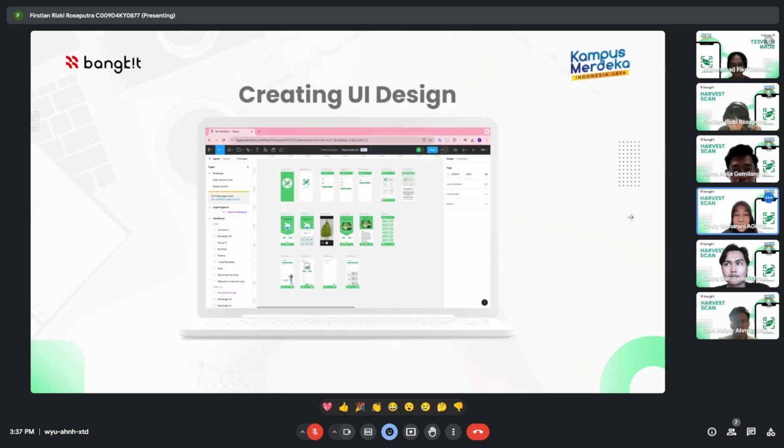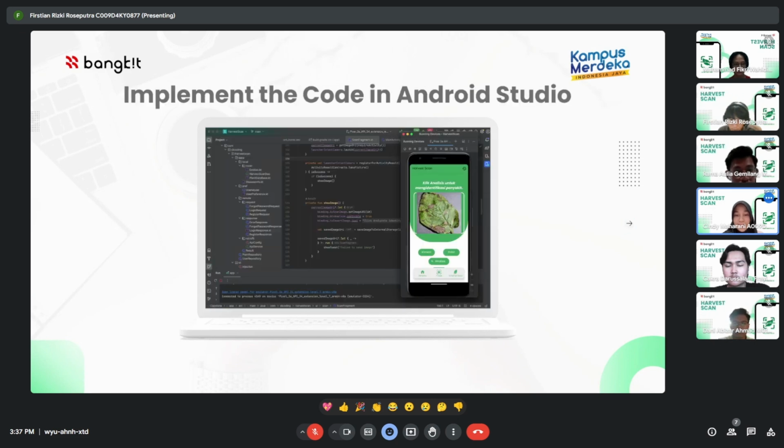Next, we move on into UI design. We use Figma to create a user-friendly and visually appealing interface. Once the UI design was finalized, we began the development phase. We implemented the designs into code using Android Studio IDE with Kotlin as our primary programming language. We imported essential dependencies to enhance the app's functionality, such as Room Database, Retrofit, and TensorFlow Lite.